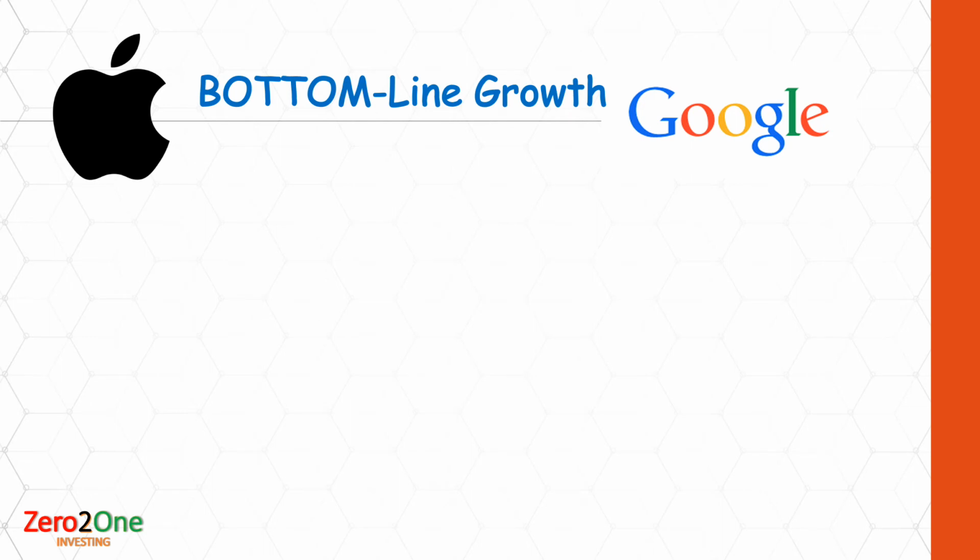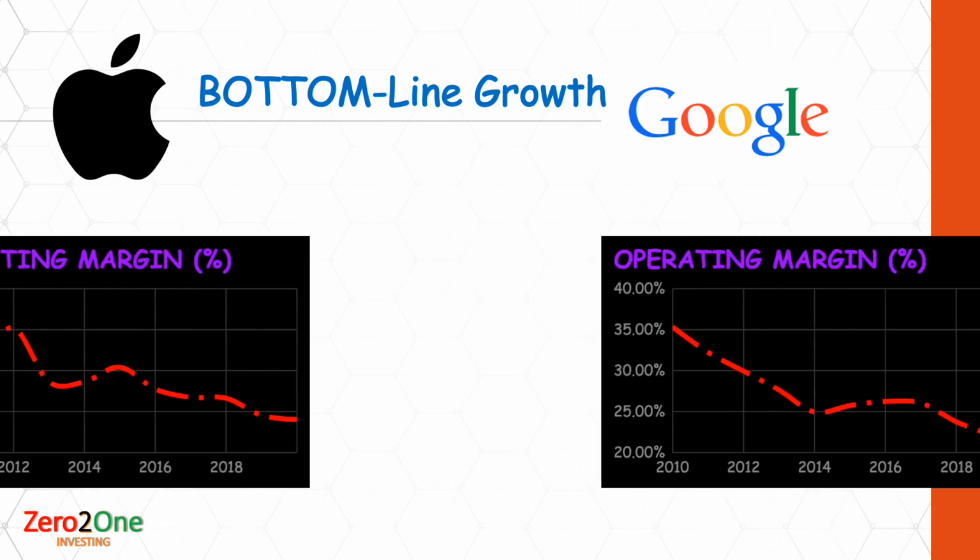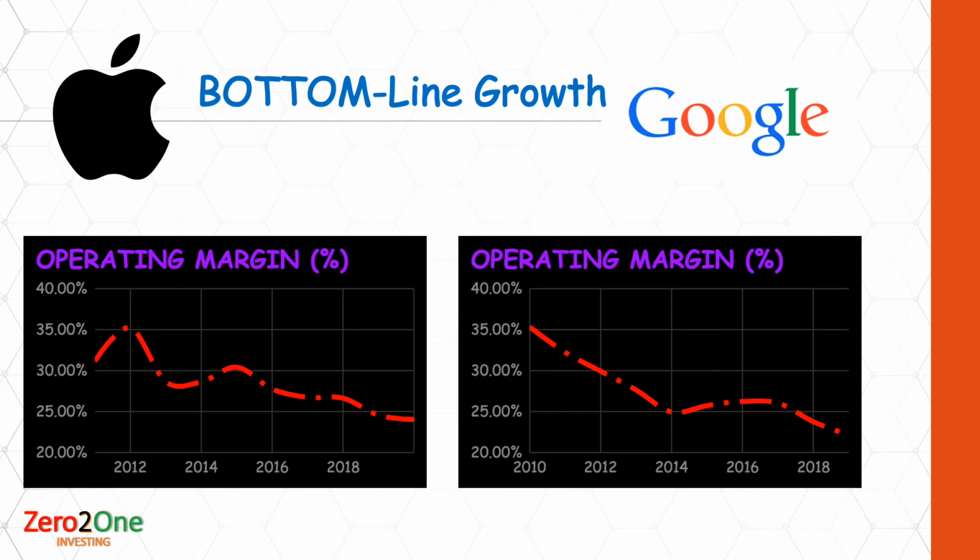Bottom line growth is very much dependent on the operating margins, which show what percentage of the revenues is trickling down to the profit section. As we can see from the graph, operating margins for both companies have been decreasing, coming down from around the 35% mark in 2010 to around 22 to 25% in 2020. Ideally, we would like to invest in companies with high revenue growth and consistent or improving profit margins over time.